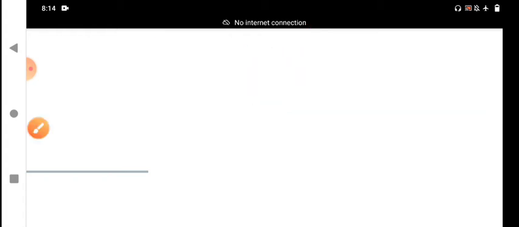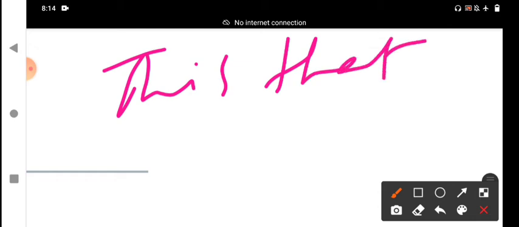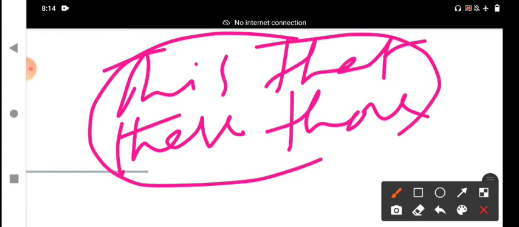Basically, there are demonstrative determiners. There are four of them. This, that, these, those. These four are basically demonstrative determiners. We are talking about a noun specifically.